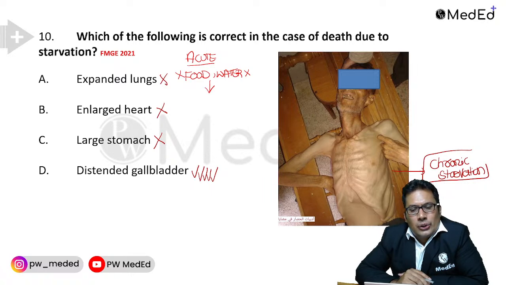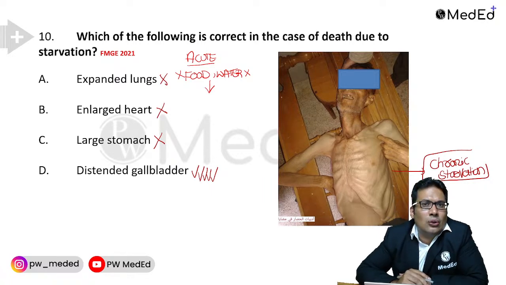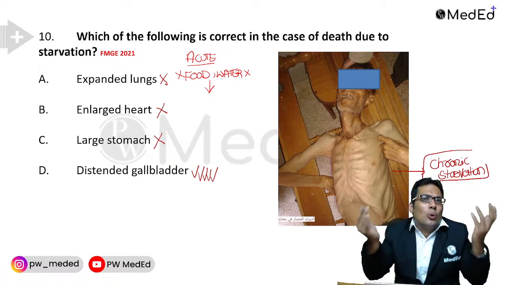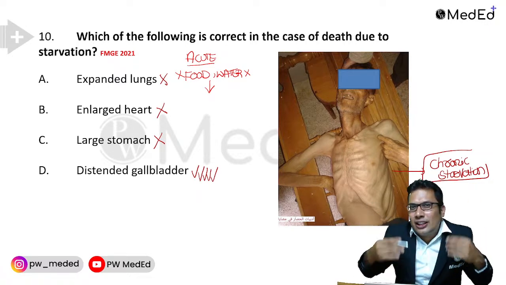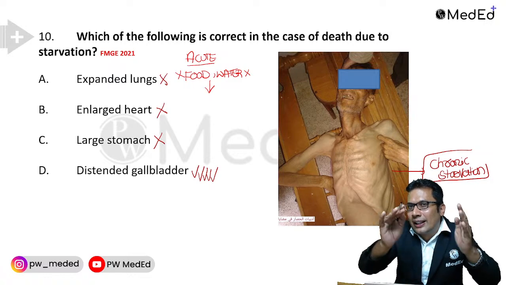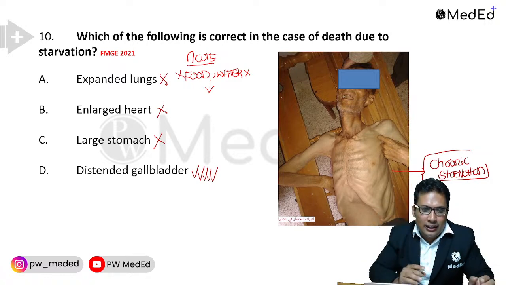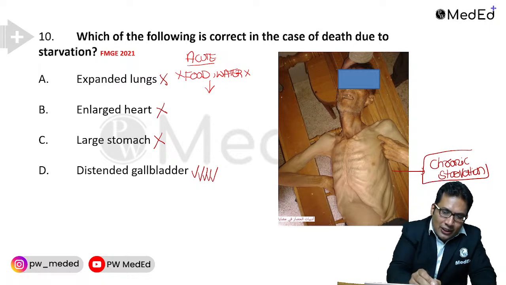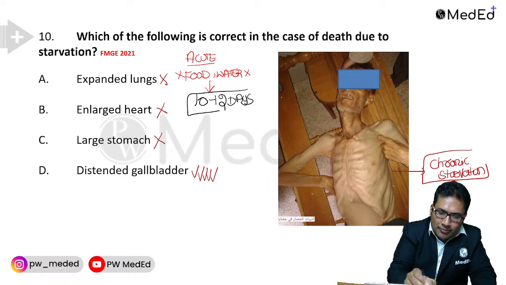Yogesh Kumar. So in acute starvation, when there is no food, there is no rice, there is no sambar, there is no idli vada, there is no roti curry. So no water only, no food, no water. In how many days the person is going to die? This can be asked in your exam, especially forensic medicine. Yes. So he is going to die in 2 weeks. According to standard textbook, 10 to 12 days.